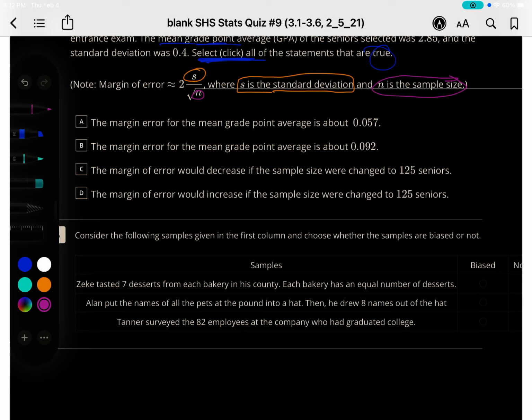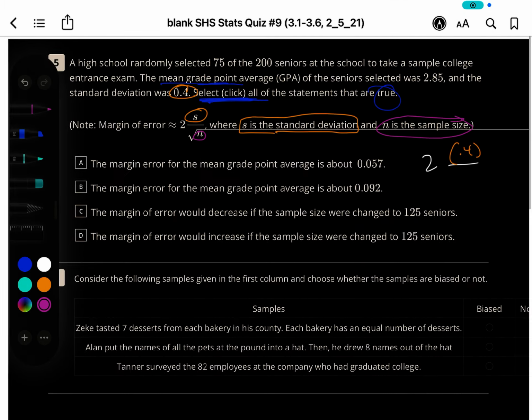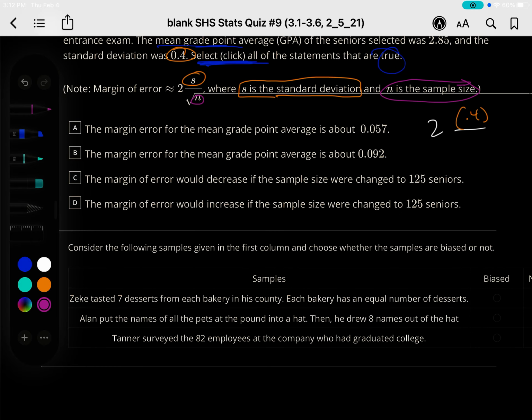Okay, so let's just use what we have. We have 2 times the standard deviation, which is 0.4, and the N was the 75. Pay attention. They didn't select all 200, just the 75. Okay.